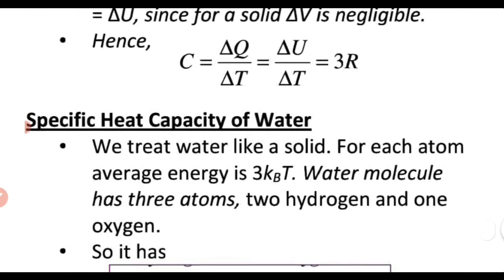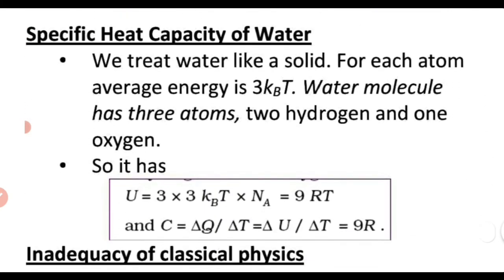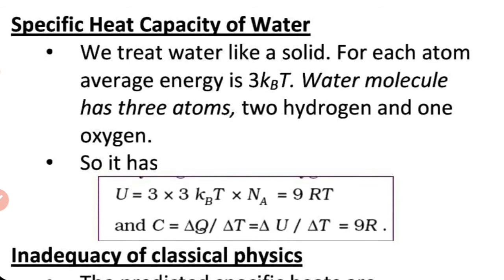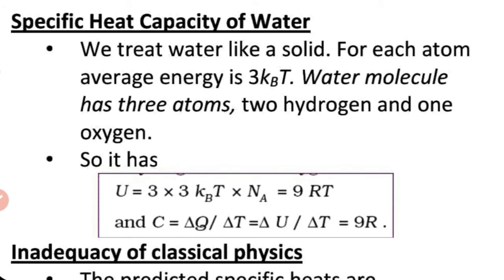Now, specific heat capacity of water. To find specific heat capacity of water using the law of equipartition of energy, we treat water like a solid. You know, in each water molecule, there are 3 atoms, 2 hydrogen atoms and 1 oxygen atom. And each atom has 3 kBT energy.